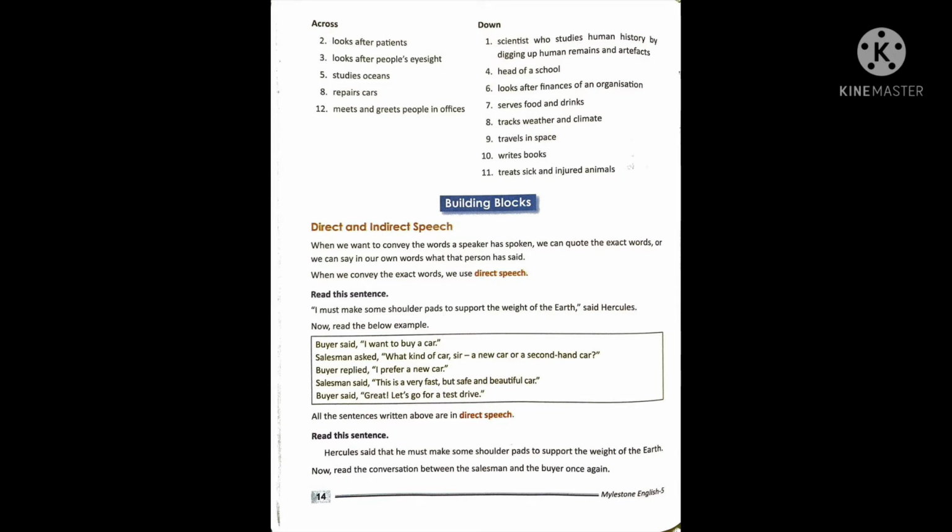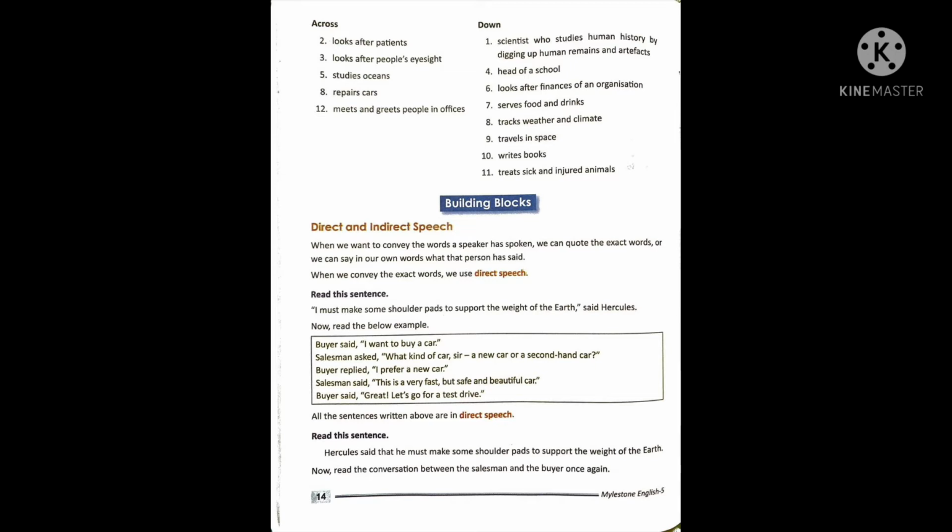Buyer said, "I want to buy a car." Salesman asked, "What kind of car, sir? A new car or a second hand car?" Buyer said, "I prefer a new car." Salesman said, "This is a very fast but safe and beautiful car." Now buyer said, "Great, let's go for a fast drive." So all the sentences written above are direct speech. Okay, clear, beta?